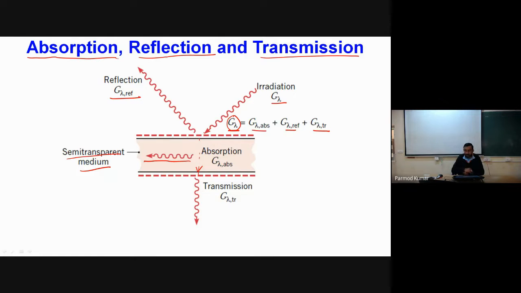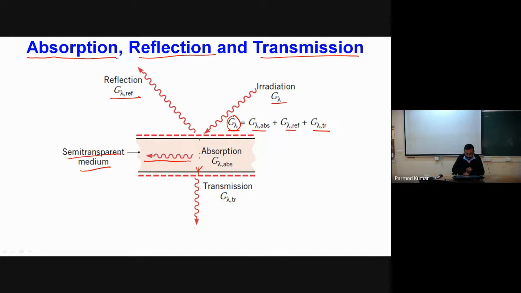That is why we see the color of the leaves as green. So this is an important consideration whenever visible light is incident on surfaces, in defining the color also. Now this is about the semi-transparent medium, where we will also have some transmission of the light.